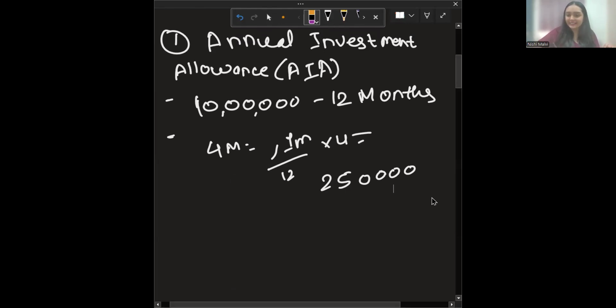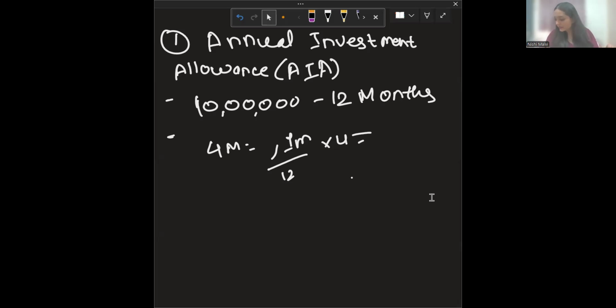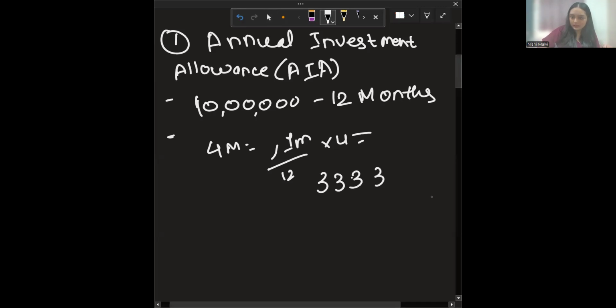If you divide it, you'll get a different answer. Just a second. 1 million multiplied by 4 divided by 12, which is 333,333.